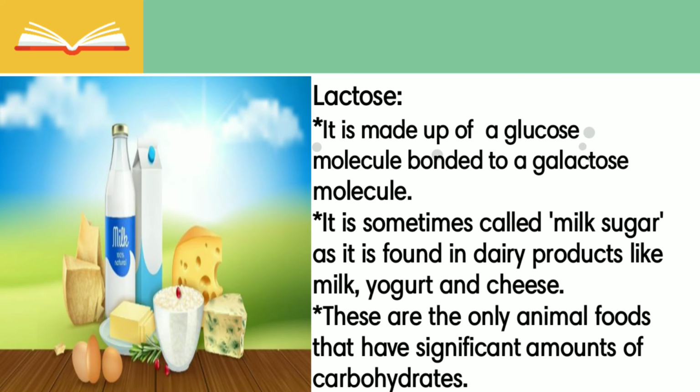Next is lactose. It is made up of a glucose molecule bonded to a galactose molecule. It is sometimes called milk sugar. It is the only animal food that has a significant amount of carbohydrates.